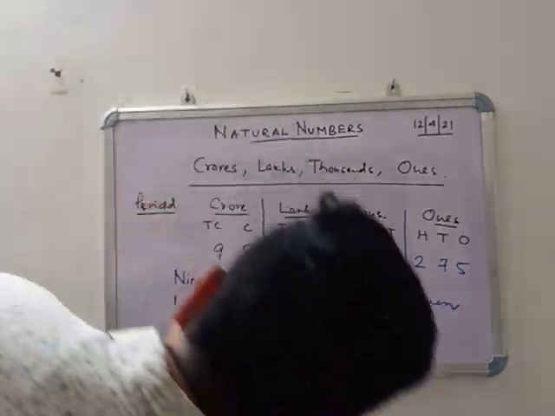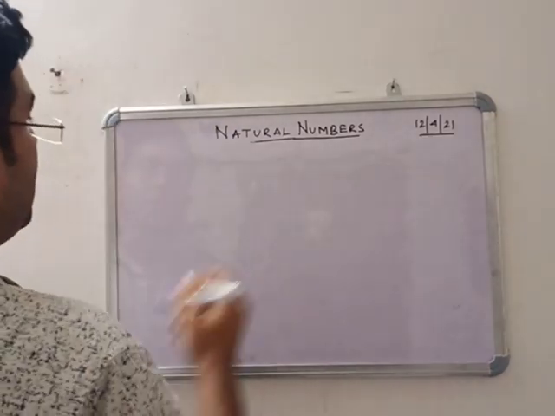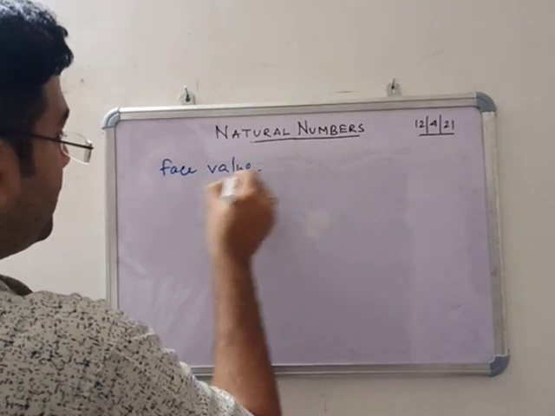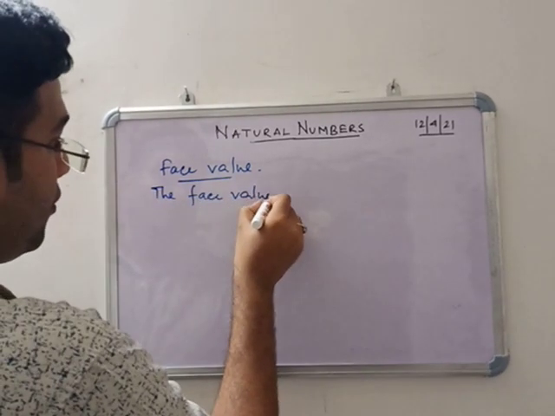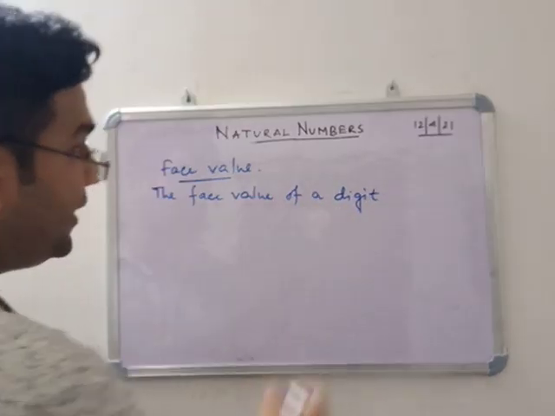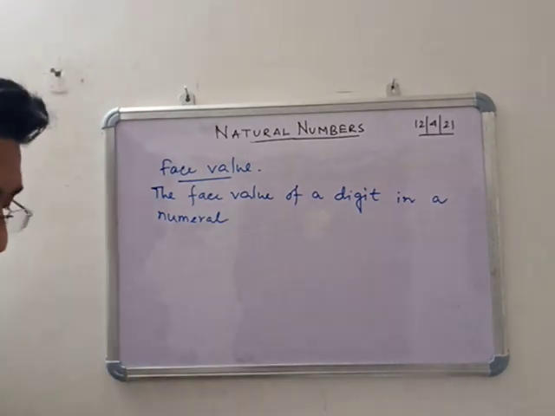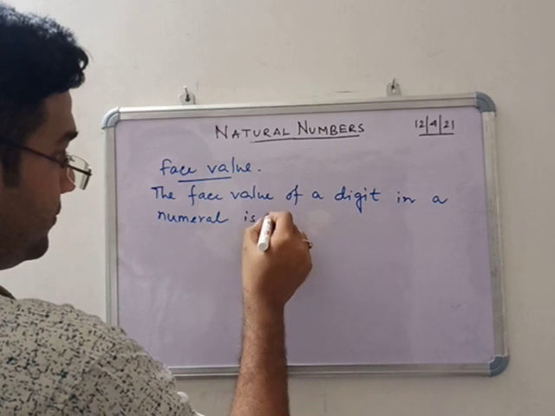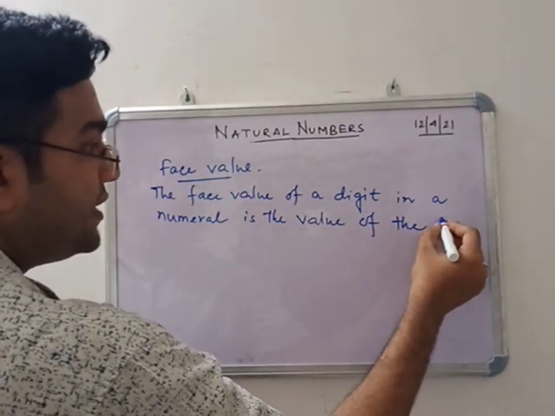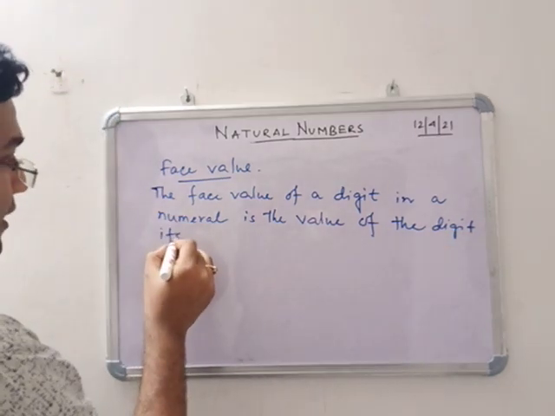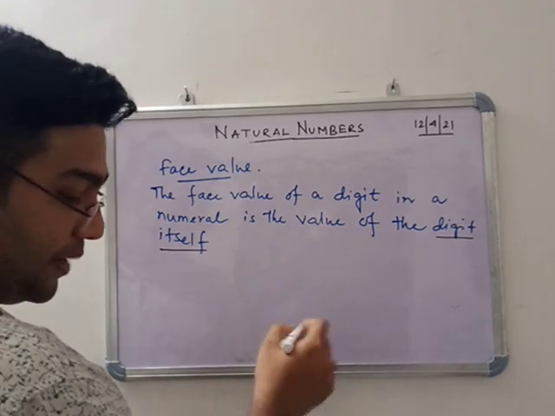The face value of a digit in a numeral is the value of the digit itself, at whatever place it may be.